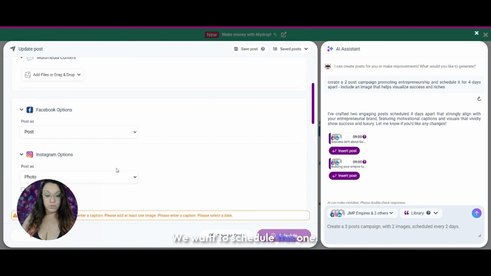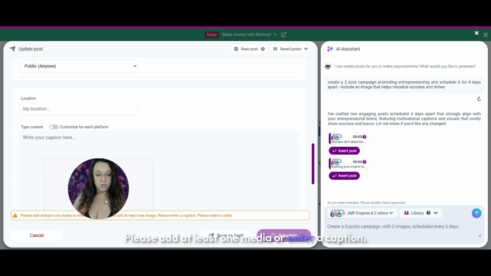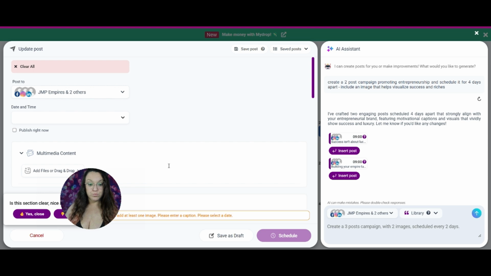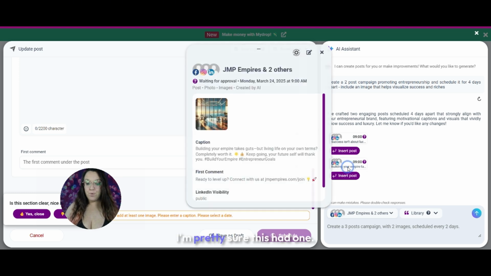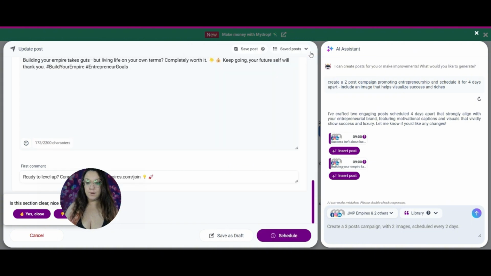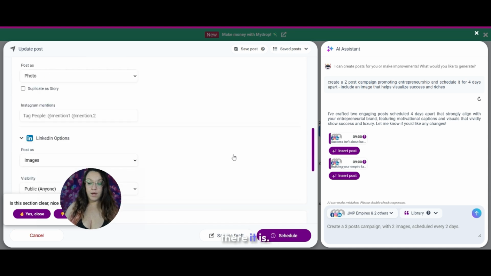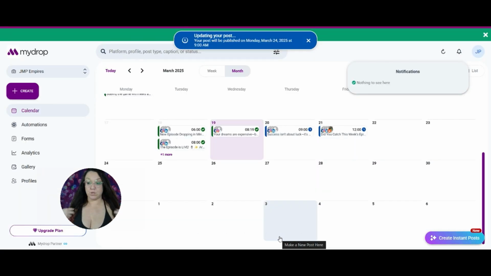We want to schedule this one. What is this one telling me? Please add at least one media or enter a caption. Pretty sure this had one. So yes, let's boom. There we go. There it is. Schedule. Because I love it, so I don't need to do anything to it. I don't need to change it. Boom. We're going to schedule it.